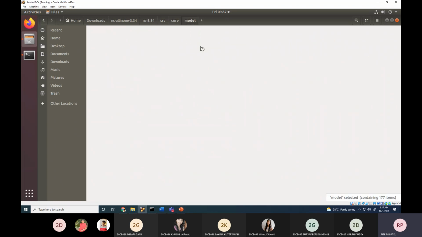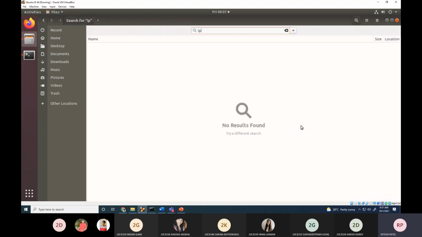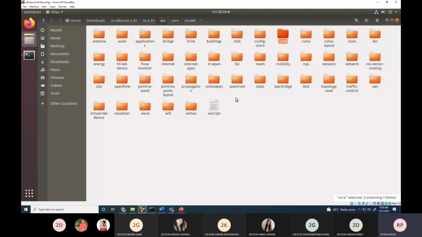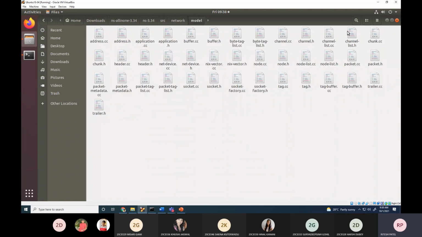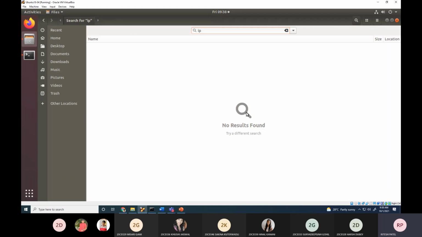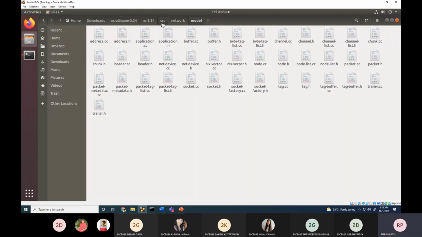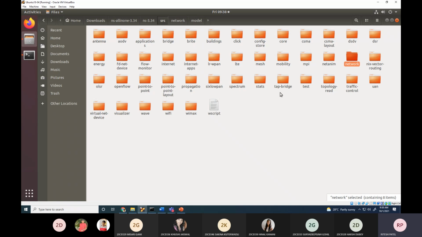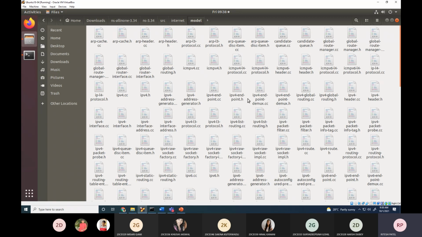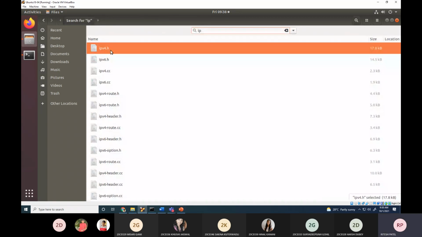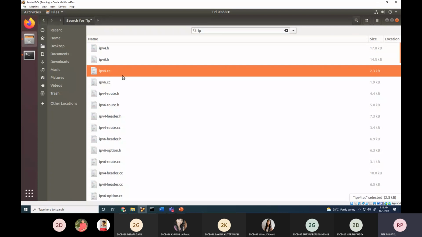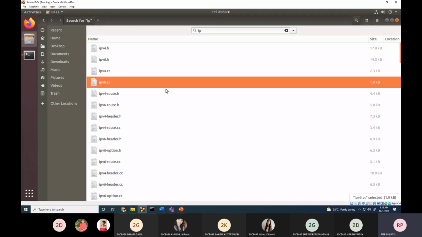I'm going into the core model. That is not available over here. Network model. Where is it? So can you see IPv4.h, IPv6.h, IPv4.cc, IPv6.cc? IPv4 means the version which we have taught you.